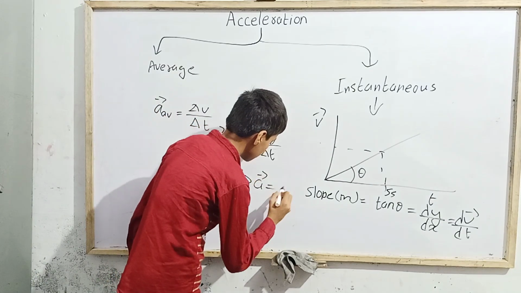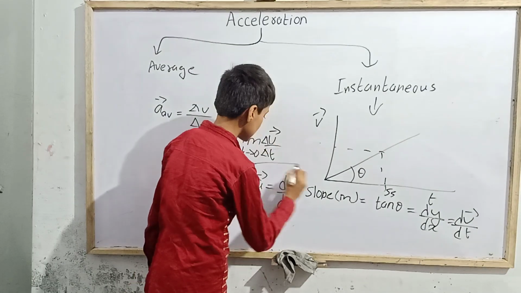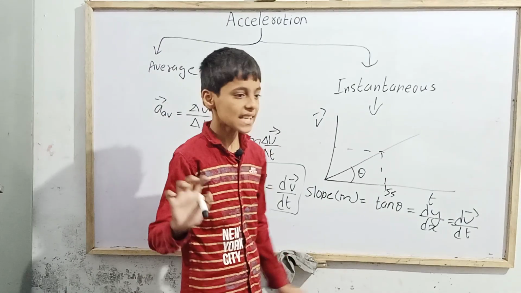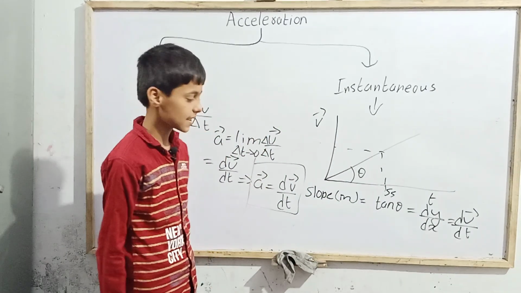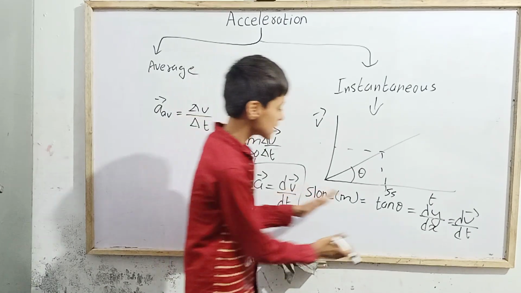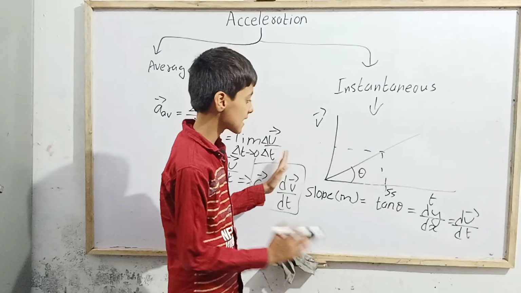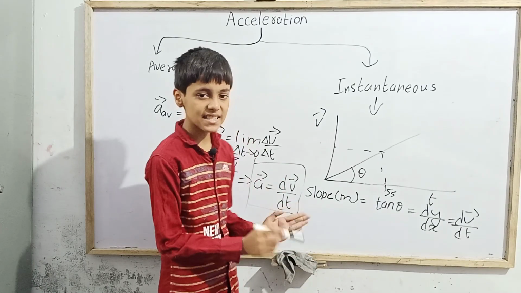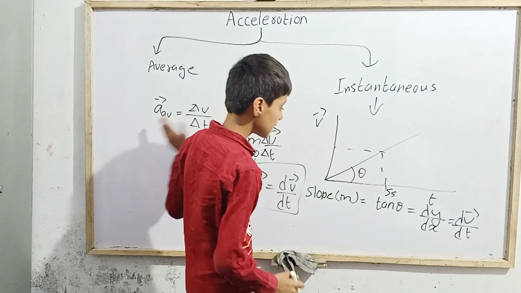This implies that the vector A is equal to d vector v divided by dt. This is a very important formula. By this, at any instant we can find out the acceleration of the particle, just like how we found it here. Since we know that the slope of a v-t graph gives us the acceleration, always the instantaneous acceleration. It never gives us the average acceleration.